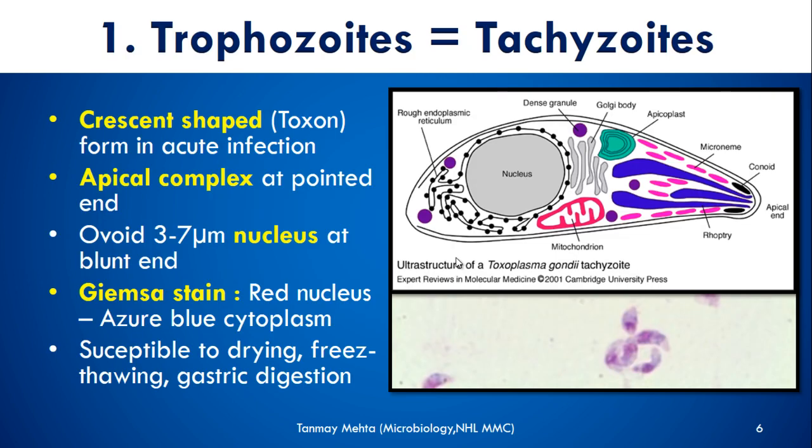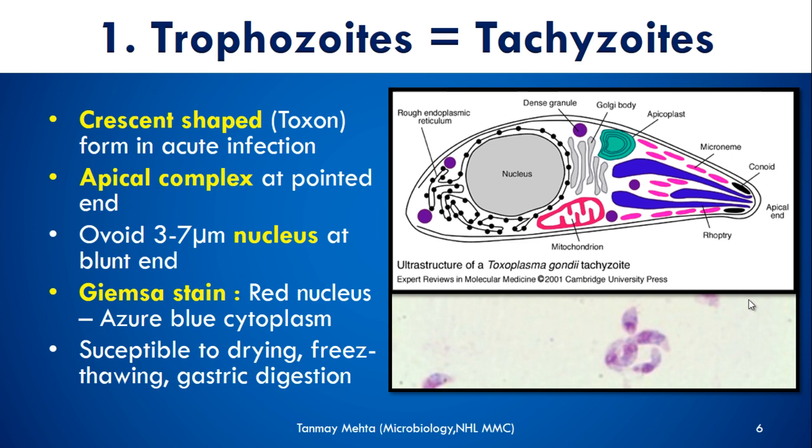Trophozoites are also known as tachyzoites. Tachy means fast, because they can multiply and replicate fast. It is a crescent-shaped parasite, and it is usually seen in acute infection. It has an apical complex, as you can see at the pointed end. It has an ovoid nucleus on the blunt end side, and when you stain it with Giemsa stain, the nucleus is seen in red color and the cytoplasm appears blue.